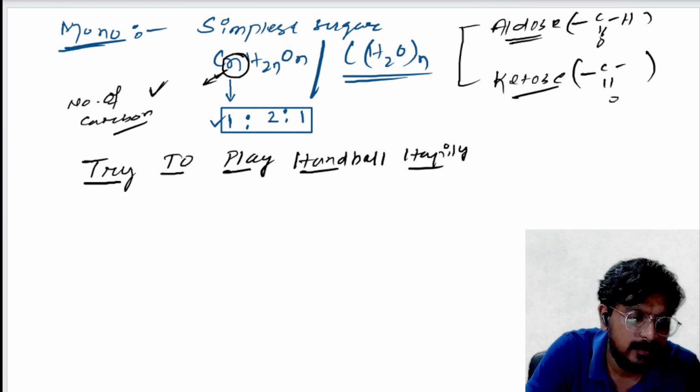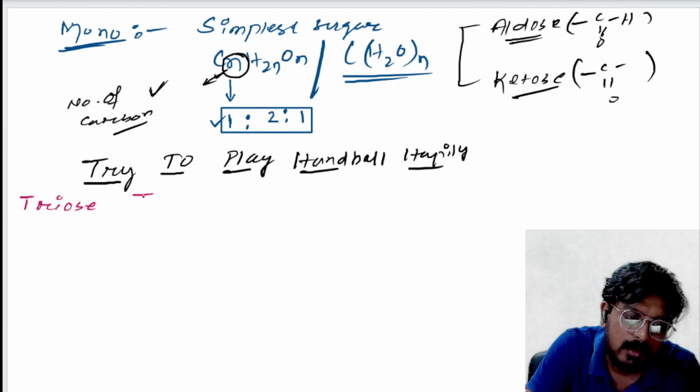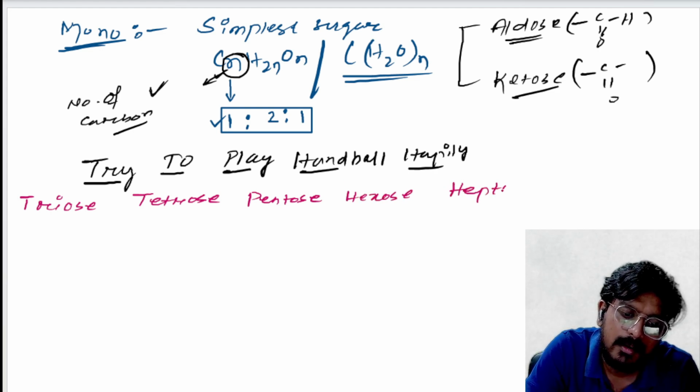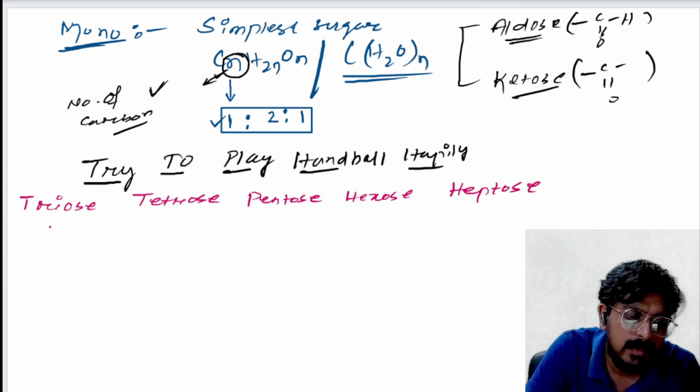Let's decode what try to play handball happily stands for. Try stands for triose, tetrose, pentose, hexose, and heptose. Triose means n equal to 3, so the formula will be C3H6O3.